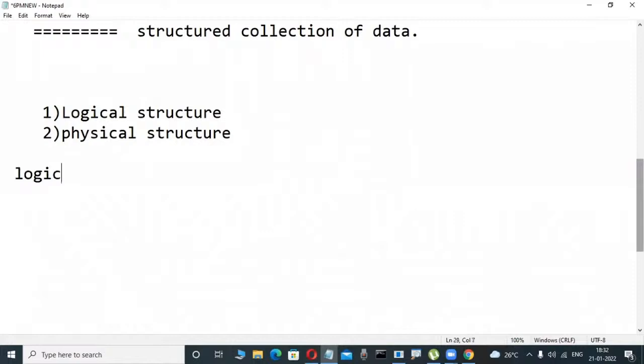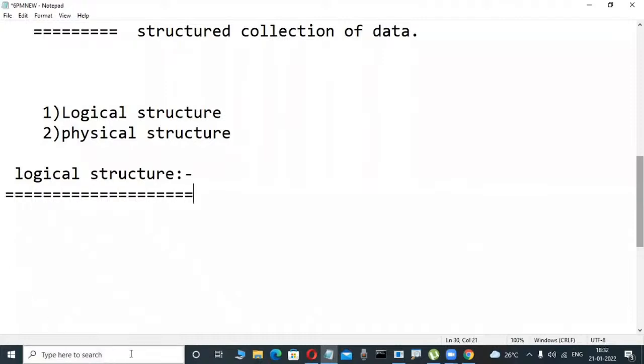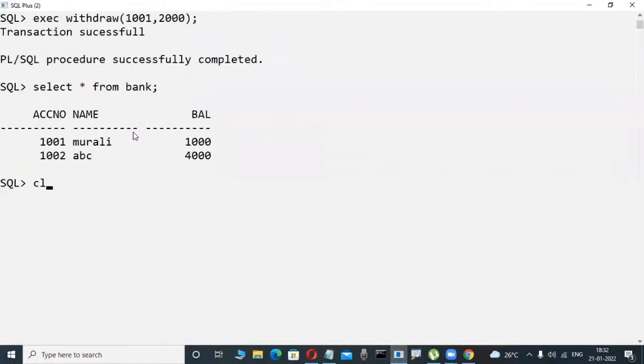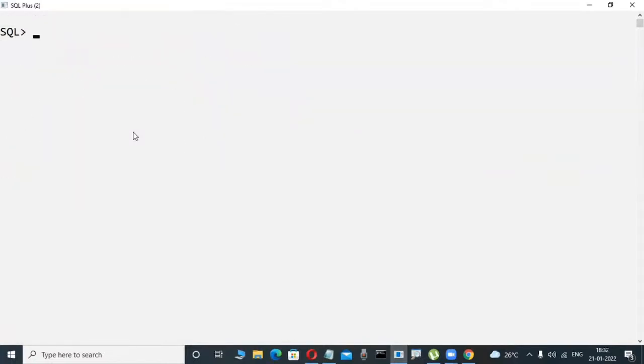Logical structure means nothing special, very easy. Now here, check it out. Slowly observe here. What a logical structure is, is easily understandable. Suppose today I am installing Oracle, for example. In this Oracle, I try to create a table. Maybe bank is a table. In a previous case, bank is a table, isn't it?